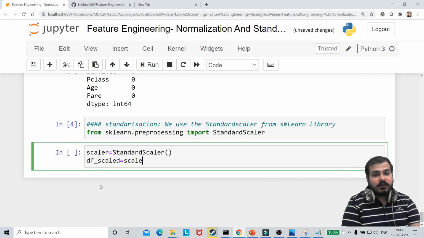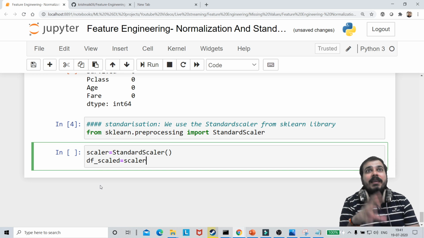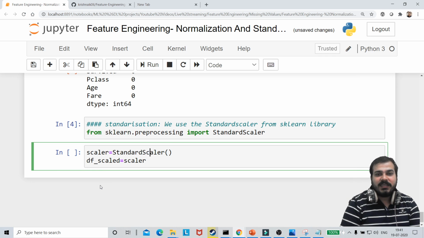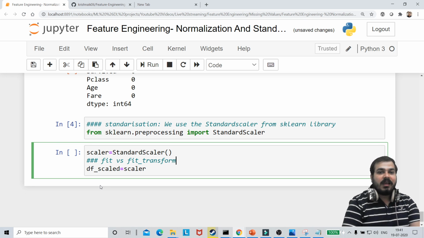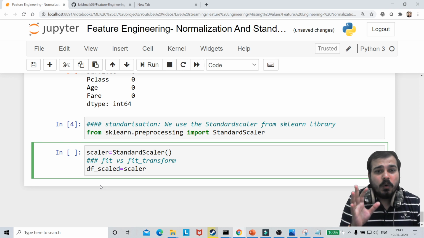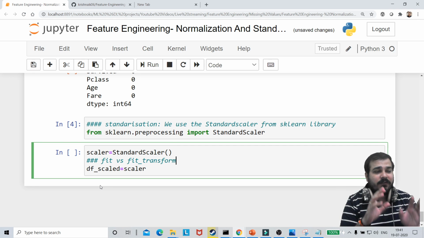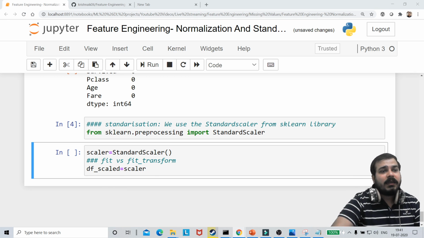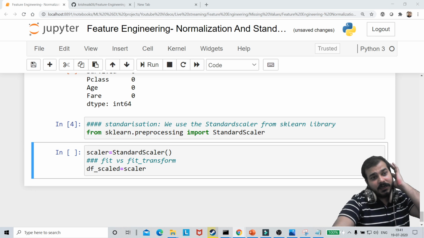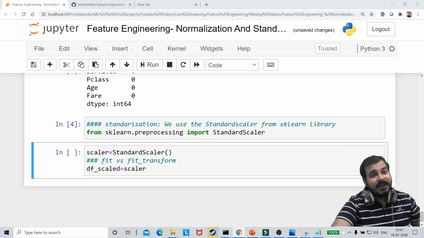So in order to do this, always remember guys, whenever you are applying a machine learning algorithm, you do only fit. Here I'm going to tell you the basic difference between fit and fit_transform, because again you have a lot of questions. This is also one of the favorite interviewer questions. What is the exact difference between fit and fit_transform? Anybody? I'll give you 10 to 20 seconds. Please go ahead.